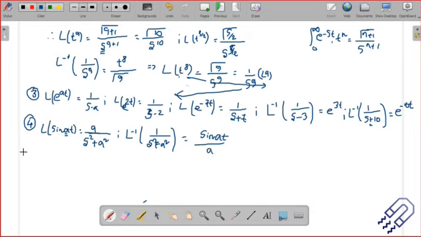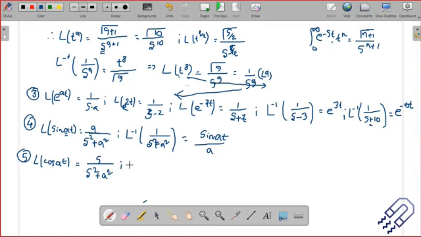Let me write down for cos so that we can remember this clearly. If we take the Laplace transform of cos of at, this will turn out to be s divided by s square plus a square. Using standard integration, if you want to know how, you have to do the integration and you'll get it.